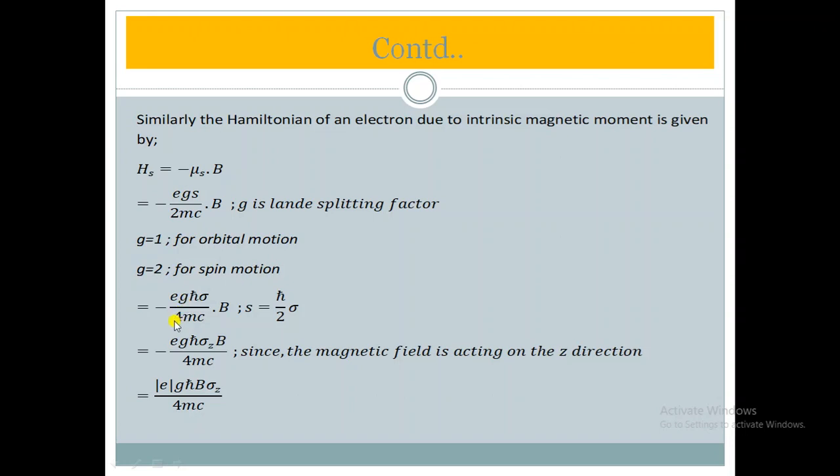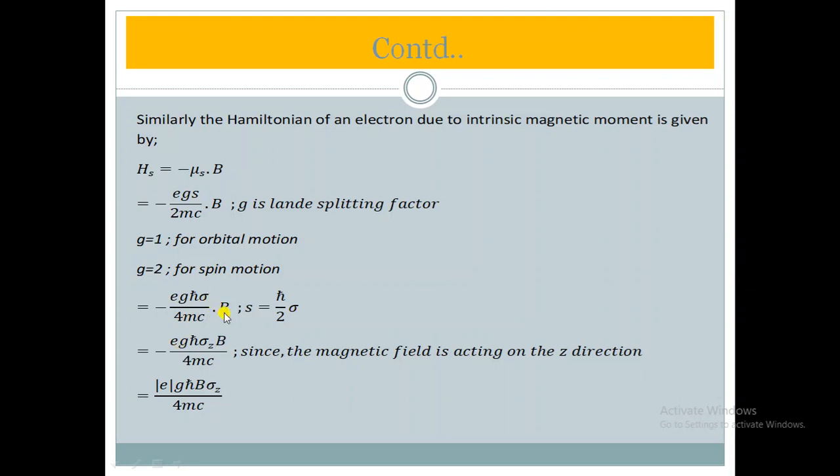So here h cut came and by 2, here is 2 already, so 2 into 2 is 4 mc, and sigma comes from the relation between S and sigma. So sigma dot B as it is, and we have introduced S equal to h cut by 2 sigma here, other nothing is different. So it is equal to minus e g h cut, here is sigma and here is B.